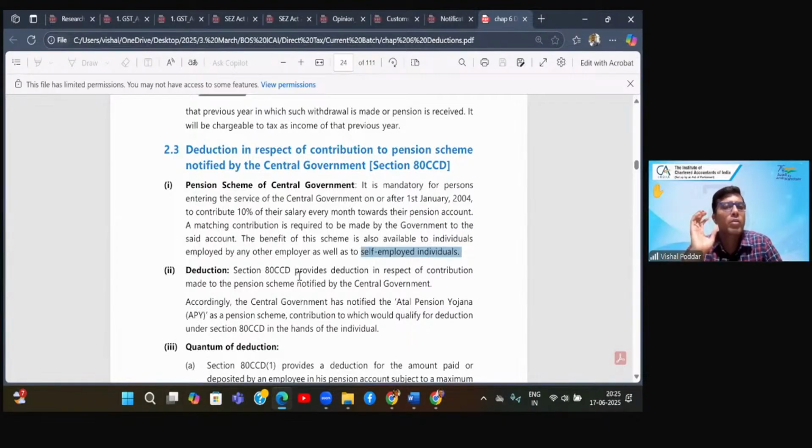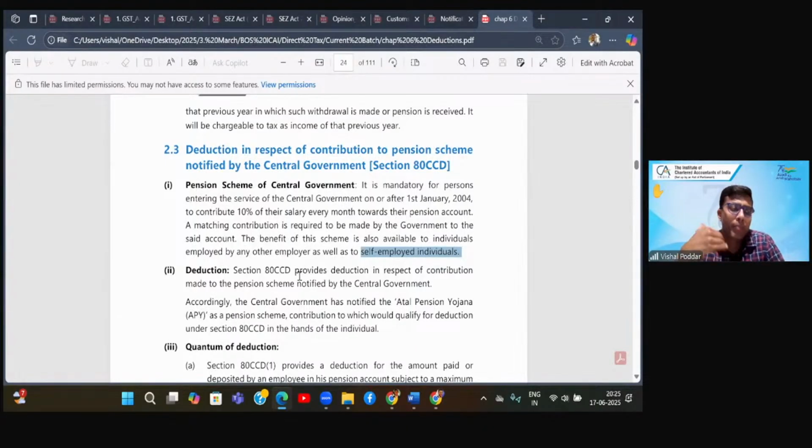Every month the government contributes some portion and you contribute some portion, so this becomes a huge fund. After your retirement, the government does not have to bother because your pension will come from this fund. That is where the government's burden on the exchequer is reduced. This was the logic behind the scheme, and then later on it was extended to private employers.